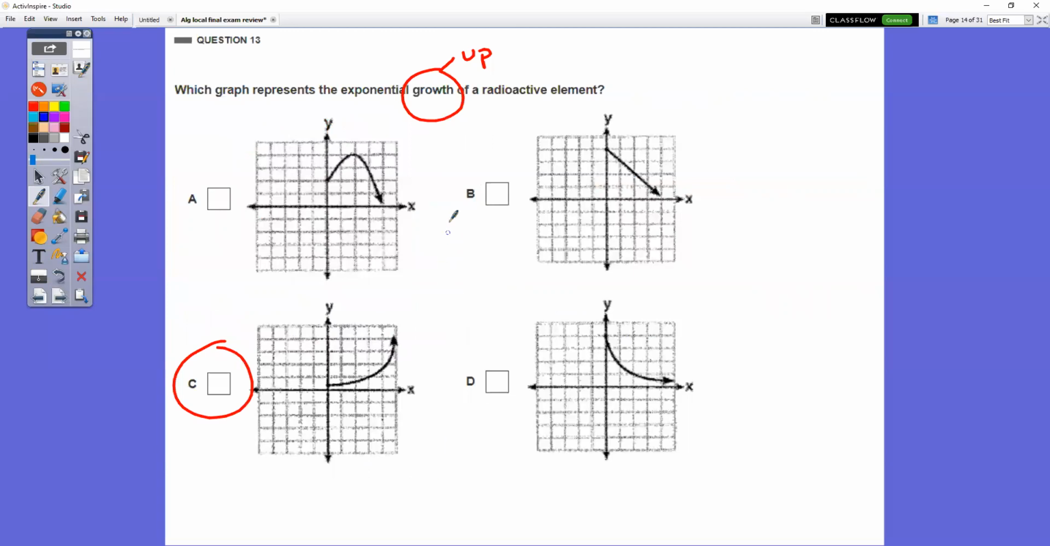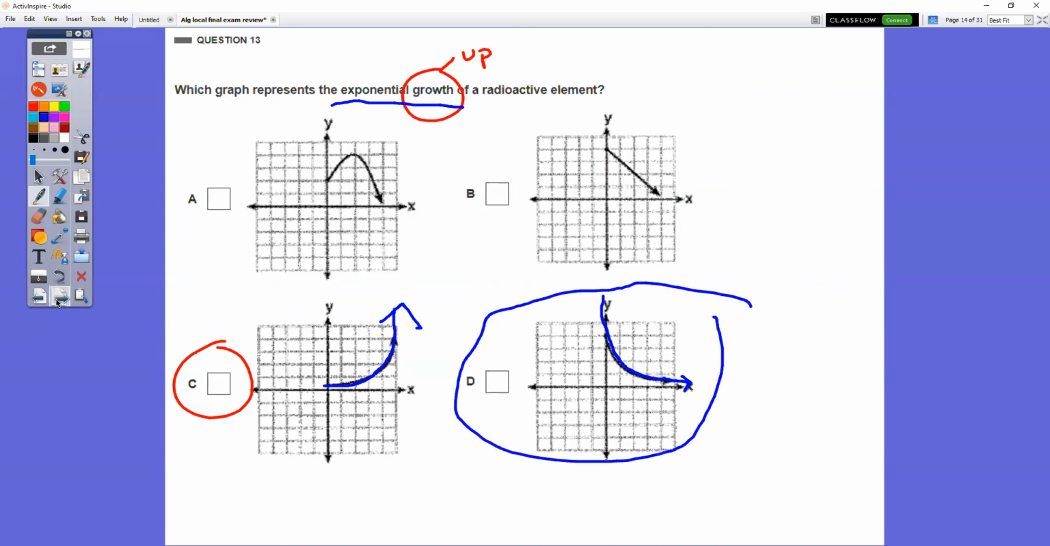In question number 13, which one represents exponential growth? Growth goes up. When you take a look at these graphs, there's only one graph going up. Here's our exponential curve, and it is going up. The one that would be exponential decay, hint, hint, decay means going down, this would be exponential decay because that's going down and down and down. This one goes up and down, so that's not decay, and a straight line is not decay. All right, so be very, very careful.